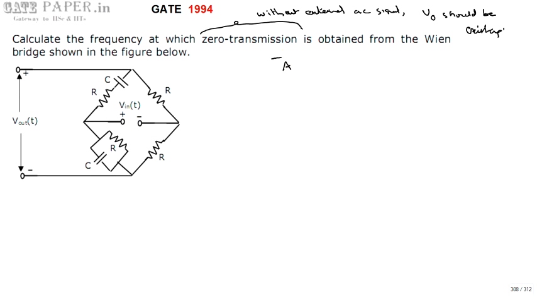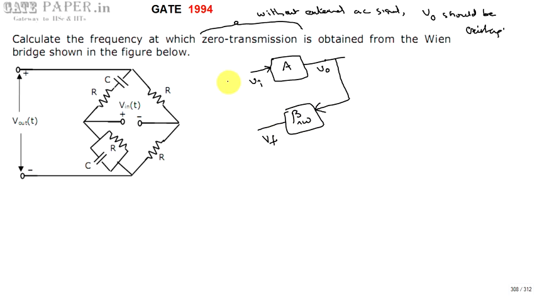If you go with a general block diagram of a positive feedback system, A is nothing but the basic amplifier, which has an effective input signal Vi, and the output of the basic amplifier is V0. A part of it is taken back towards the input side with the help of the beta network. The output of the beta network is treated as feedback, and it is added to the actual input signal, the source signal applied. And Vs is always 0 for oscillators. Oscillators don't require any external signal, so Va is always equal to Vf.